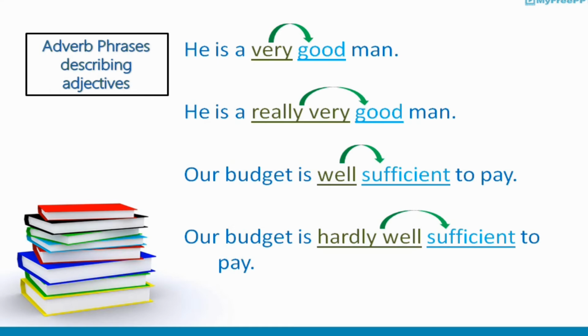Let's have another example. Our budget is well sufficient to pay. In this sentence, well is an adverb word, not a phrase, describing sufficient. Sufficient is an adjective word. Now the same: our budget is hardly well sufficient to pay. In this sentence, hardly well is an adverb phrase, not an adverb word. This phrase describes the adjective sufficient, and it functions just like an adverb.